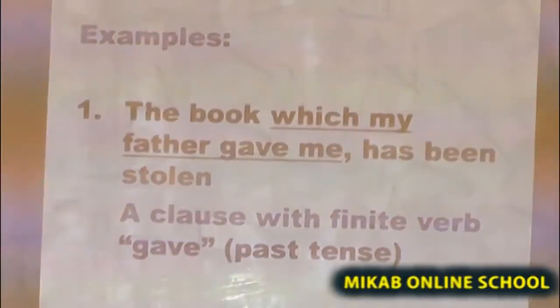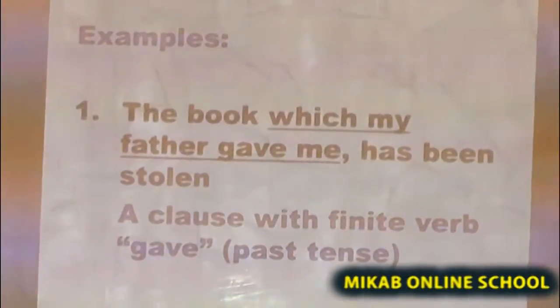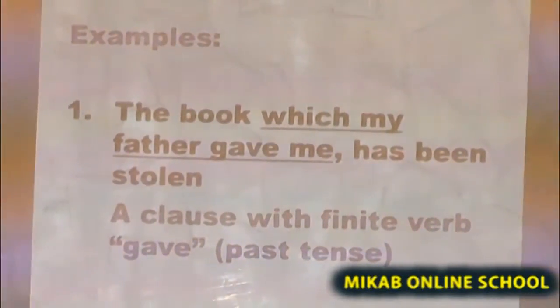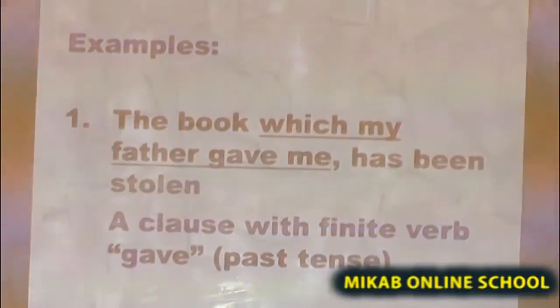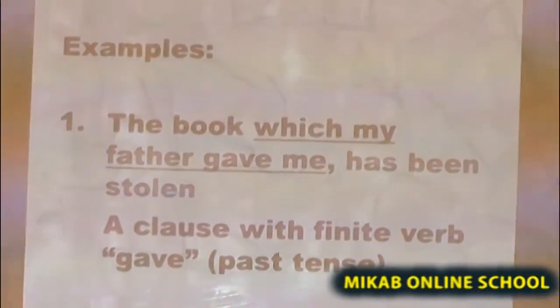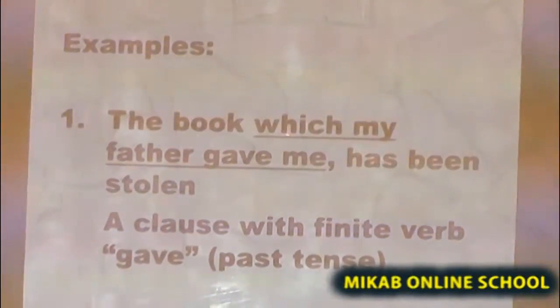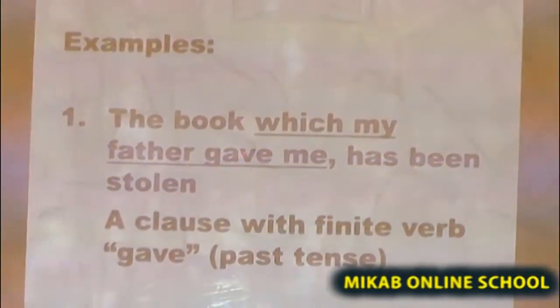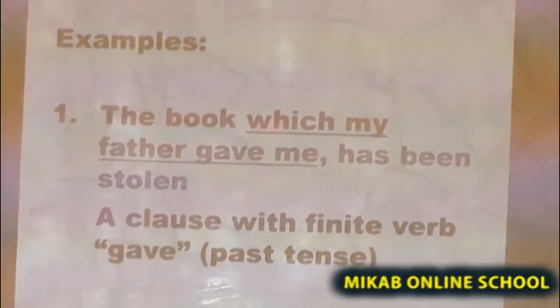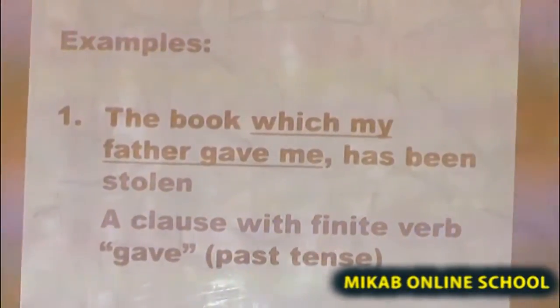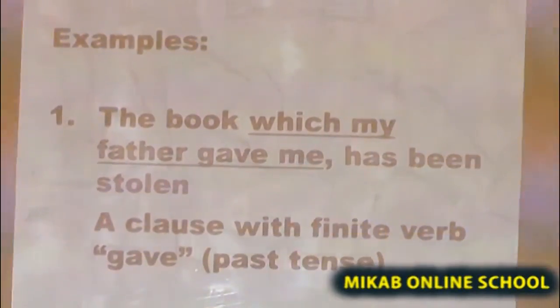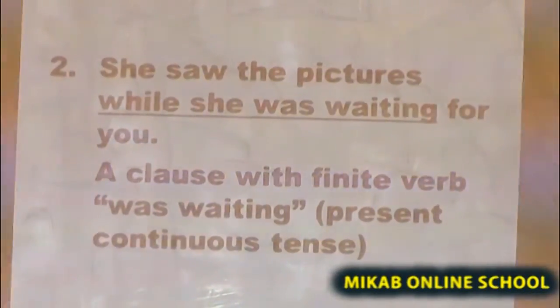Let's look at these examples. 1. The book which my father gave me has been stolen. Now, the underlined aspect of this statement, which my father gave me, when you look at this expression now, gave is a verb here, and it's a finite verb. Therefore, the expression is a clause. Now, look at a clause with a finite verb. The verb is gave.